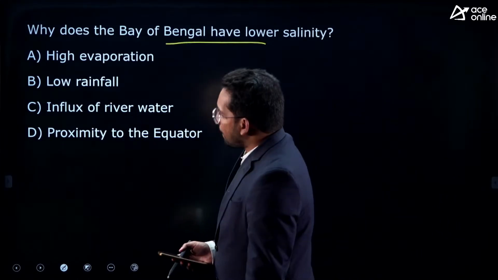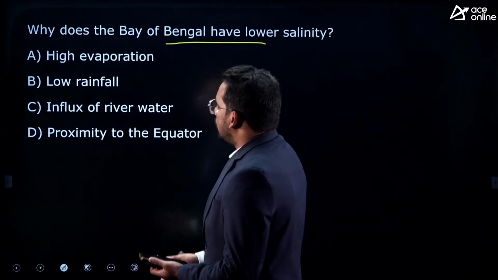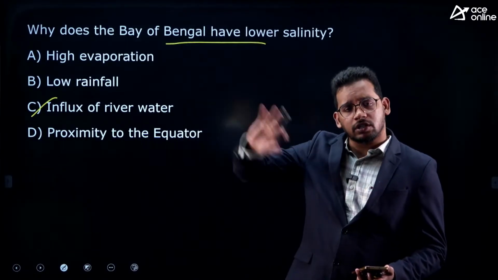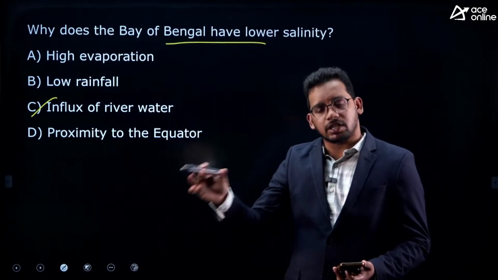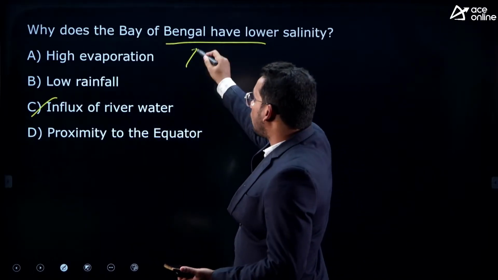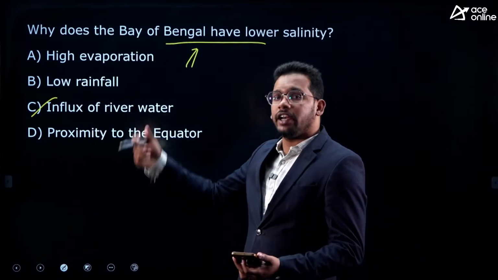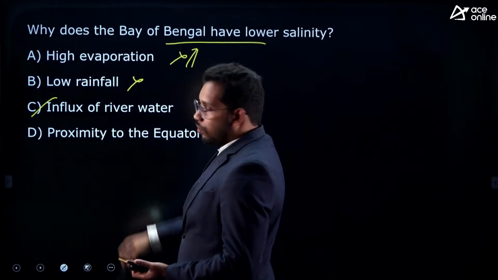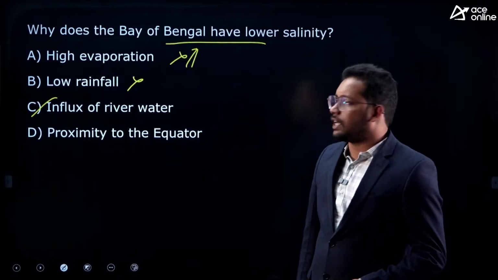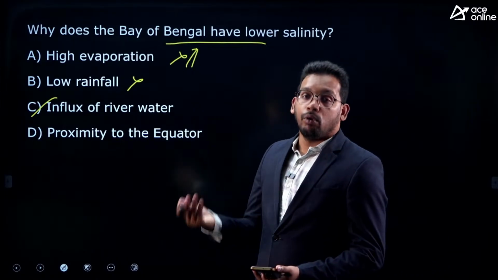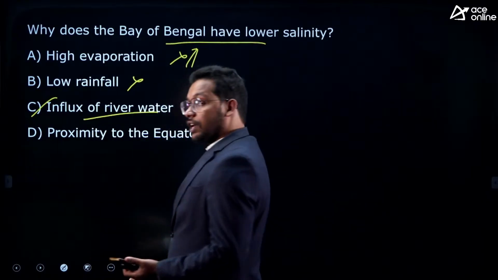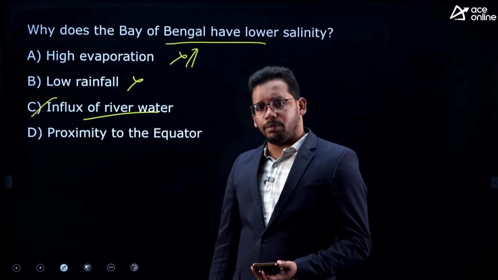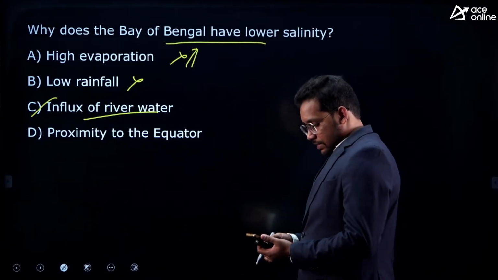Tell me. Yeah, very good. So Venkat, influx of river water. See, where will salinity be higher? When there is high evaporation, that means loss of moisture, that means we are left with a lot of salts. So when there is high evaporation, there will be more salinity as water is retreating in the form of moisture into the atmosphere. So this is the wrong answer. Low rainfall, no, rainfall is fresh water, so when it is added, salinity will decrease. But when there is low rainfall, it means more salinity will be present. Influx of river water, yes, specifically the Ganga, Godavari, Krishna, Kaveri, many rivers bring fresh water, so that's why salinity is less. So the answer is C.